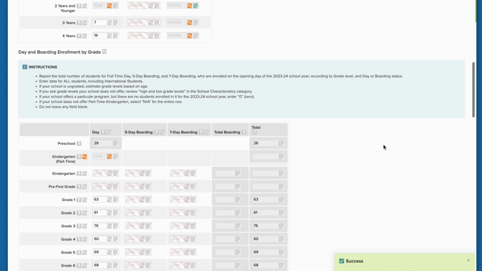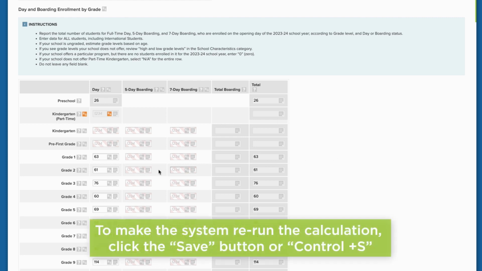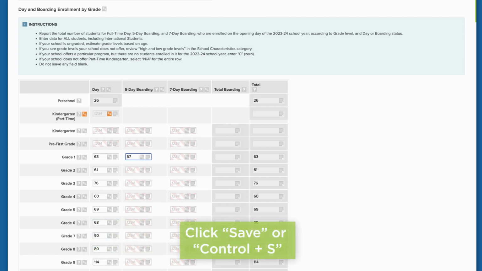connection. Shaded cells are calculated by the system based on numbers that you have entered in other fields. To make the system rerun the calculation, change one of the numbers entered and click the Save button or Ctrl+S. Be sure to click Save or Ctrl+S to save entered data.